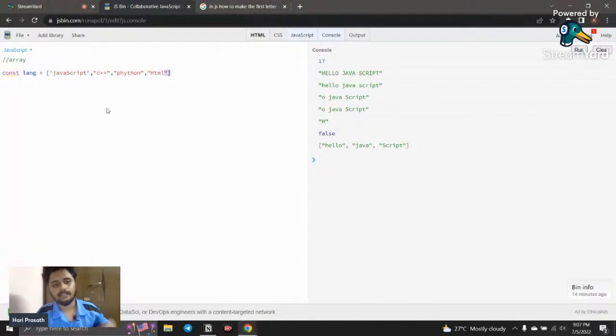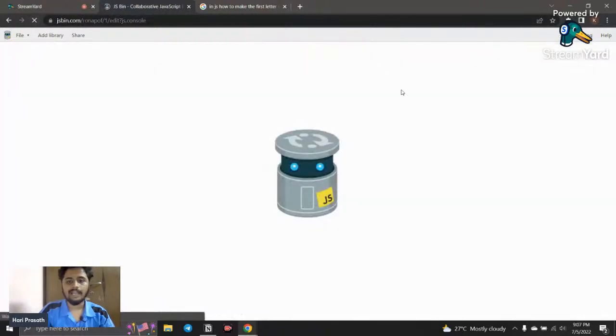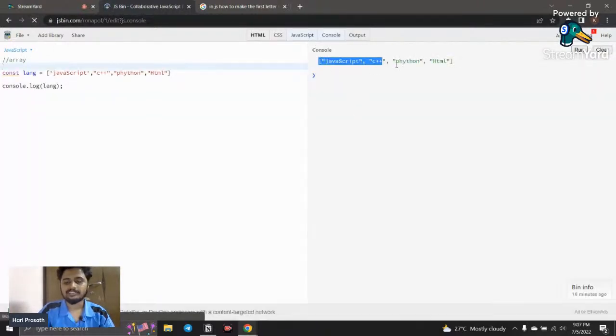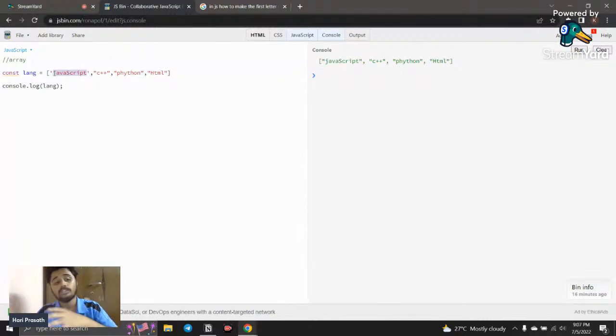Usually if I declare a normal string and want to call it, I just go to the console and call the variable like lang, like this, right? And when we refresh it, we get the value right here. But you can see here we get an array, a list. Why is this called an array? In this variable we have more than one value. So that is called an array.